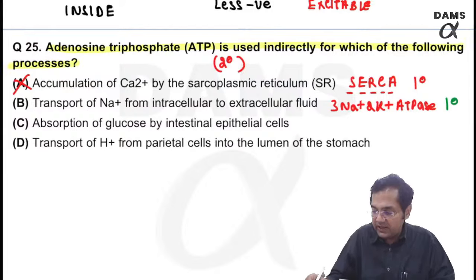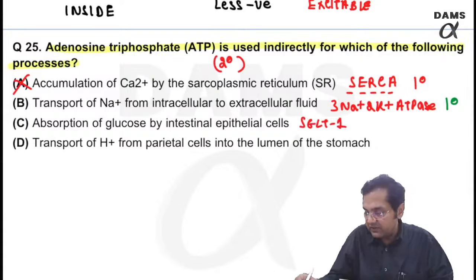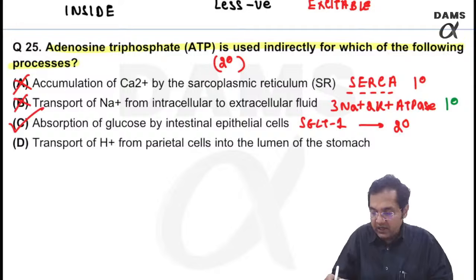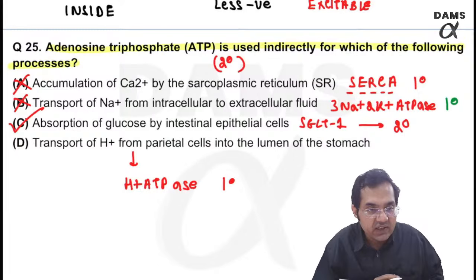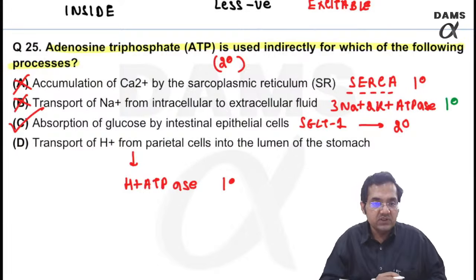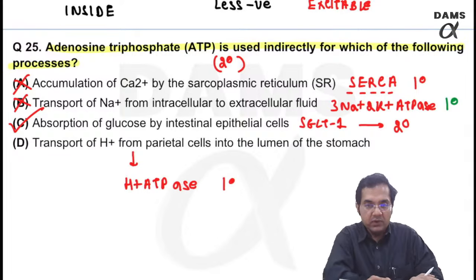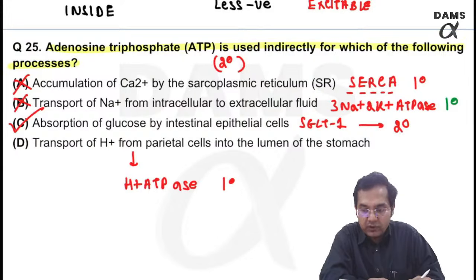Then absorption of glucose by intestinal epithelial cells. This is again, yes, think about it, we have just discussed. This is SGLT1, which is my answer here, which is secondary active. And the last one is wrong. Why? Because transport of hydrogen requires ATPase. ATPase means primary active. So which one is secondary active? Glucose absorption, right? SGLT1.